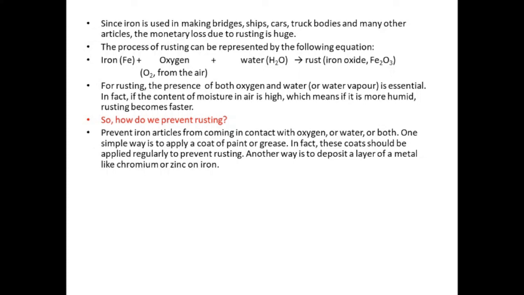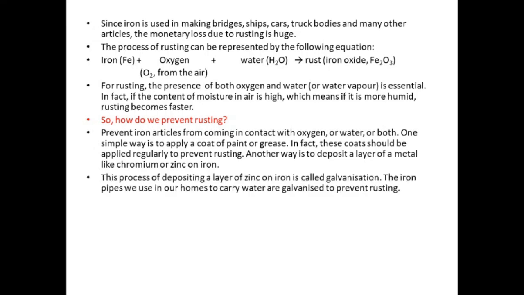Another way is to deposit a layer of a metal like chromium or zinc on iron. In this case, as zinc or chromium is more reactive than iron, they will react with oxygen first rather than iron. In this way the rusting of iron can be prevented. The process of depositing a layer of zinc on iron is called galvanization. The iron pipes we use in our homes to carry water are galvanized to prevent rusting.